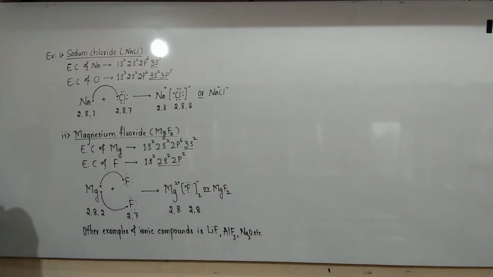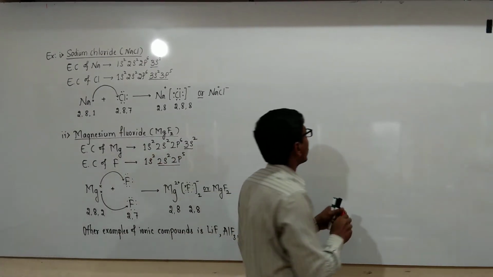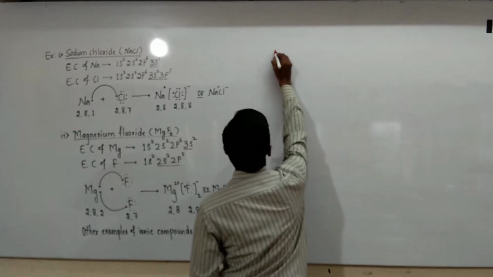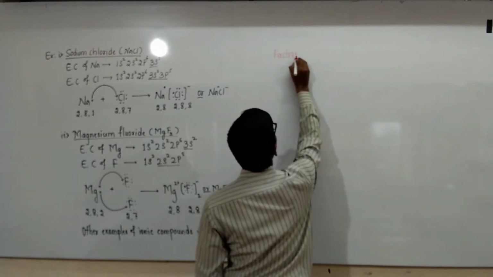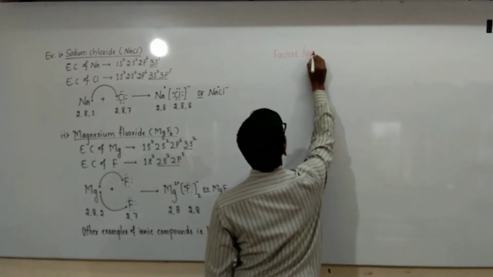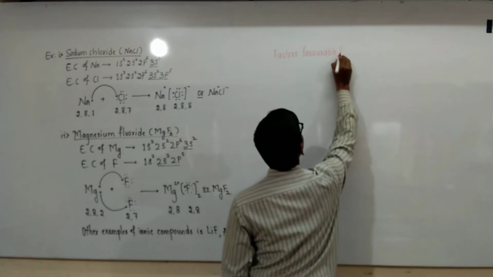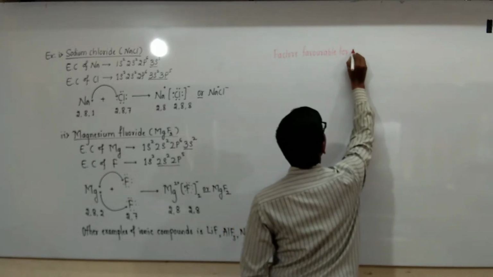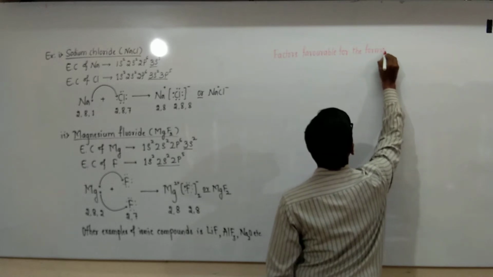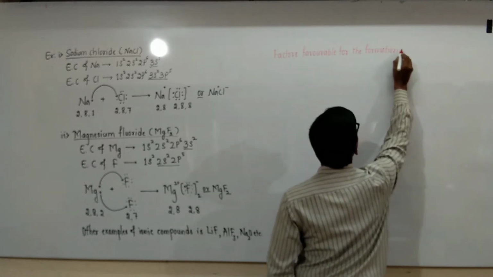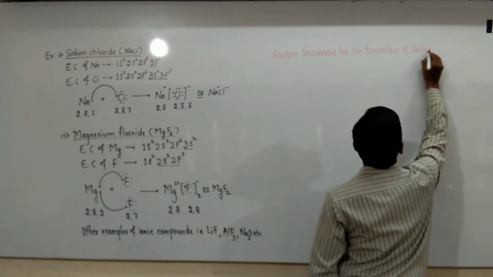Next, coming to factors favorable for the formation of ionic bond.